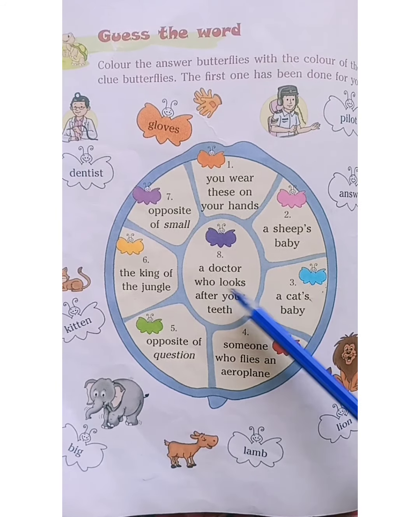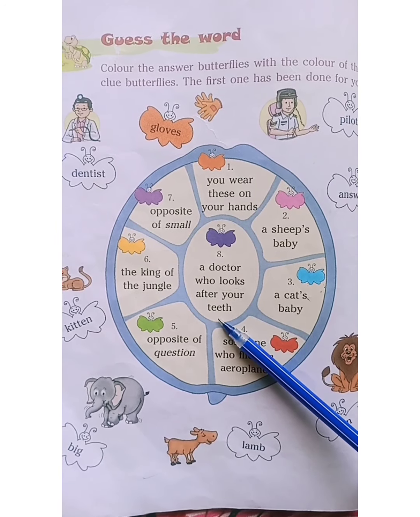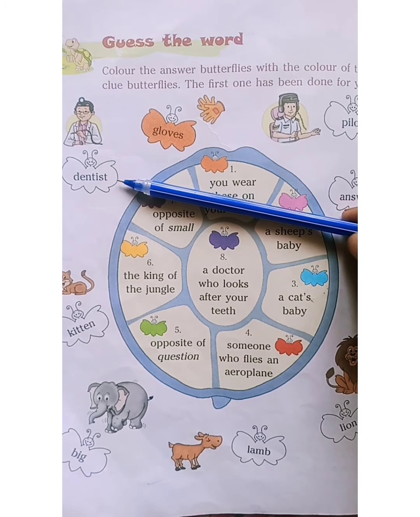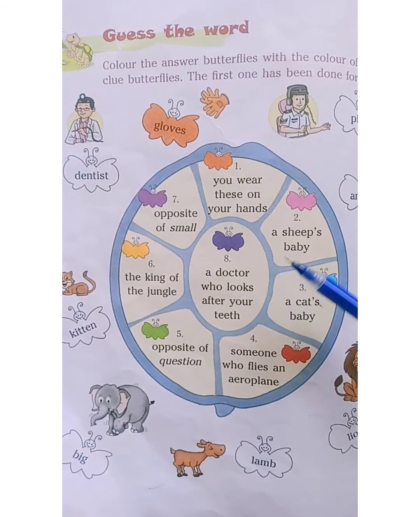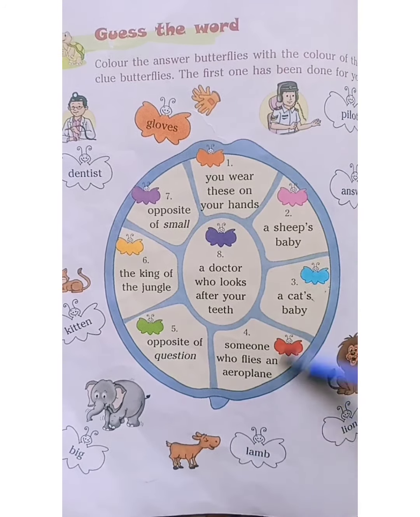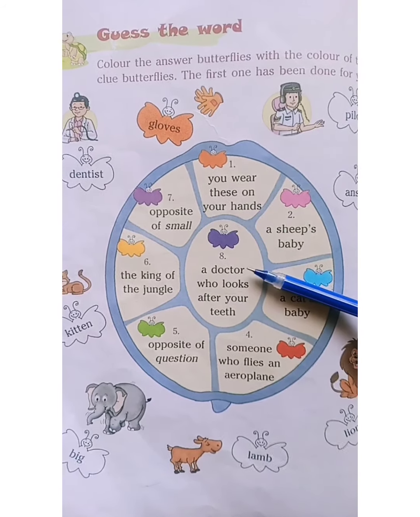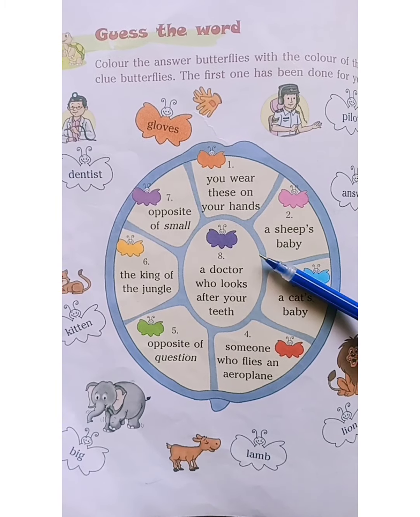Who is? Is dentist. Okay, so like this, all of you try to color the outside butterflies according to the inside butterflies. Okay, it is very easy.